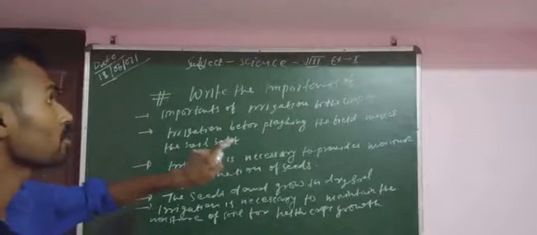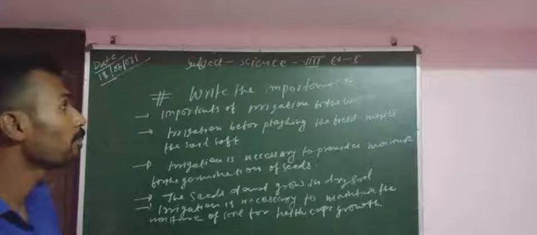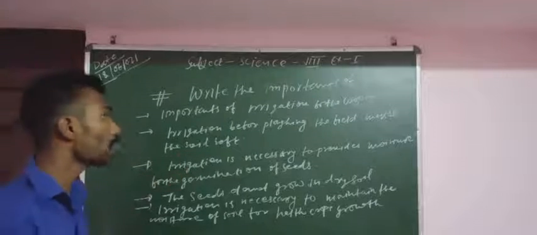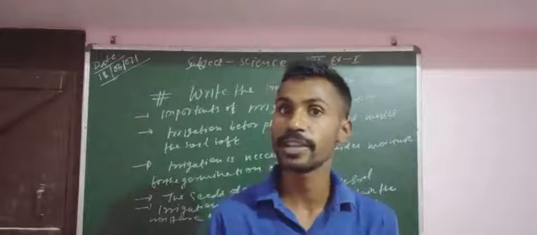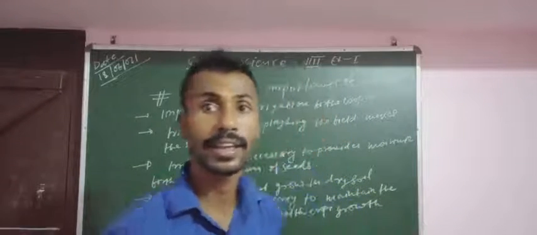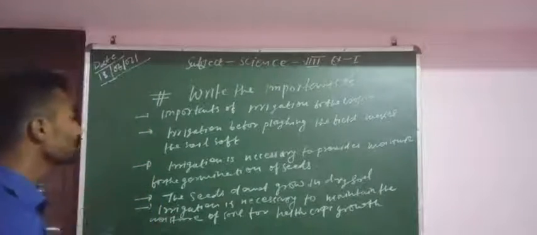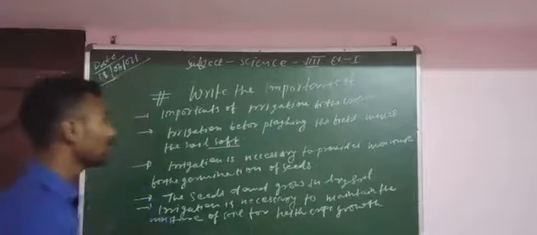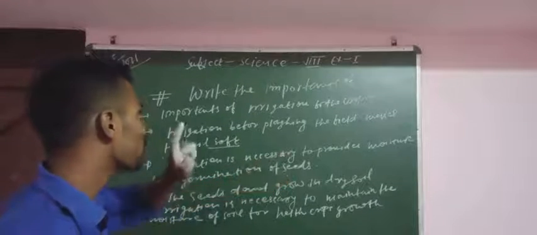Why is irrigation important? The first point is that irrigation before ploughing makes the soil soft. That means before ploughing, when we supply water, that is, irrigate the fields, what happens? Loosening of soil. It will loosen the soil. That's why it is important.